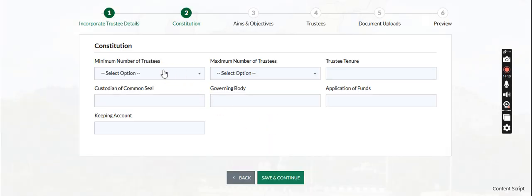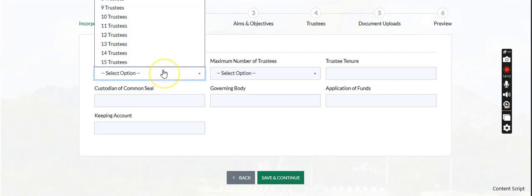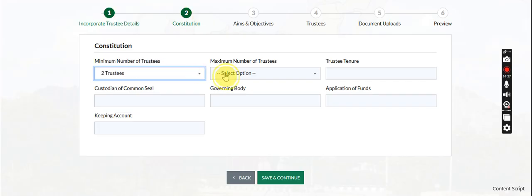The constitution. A lot of people used to get stuck at this place. You know that currently the minimum number of trustees for NGO registration is 2 or 3. So if I were you, it depends on the number of trustees I'll be inputting. If they are 3 to 5, I will put 2 here, and I'll put a maximum of 10 years for the trustee tenure. Some people do put forever. I don't know about that one. Some people do put 10 years. It is still acceptable. Some people do put 50. But me, I do put 50 years.